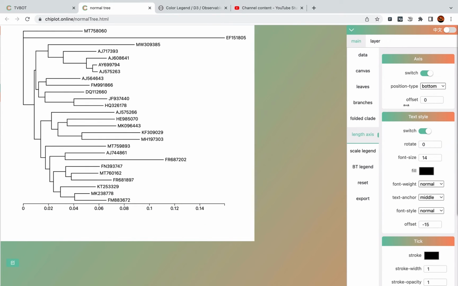The next parameter is offset under a vertical. And to negative, if you fill a negative value.